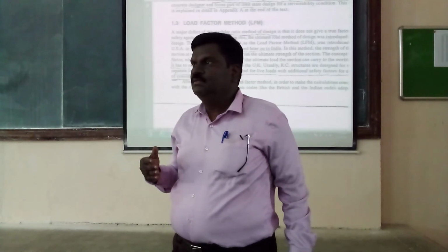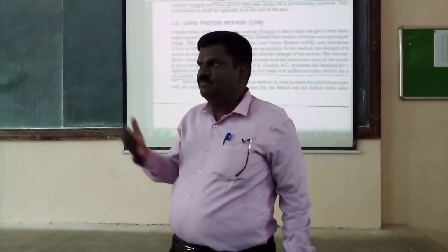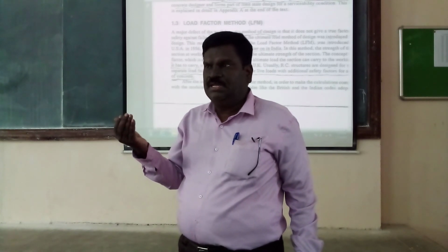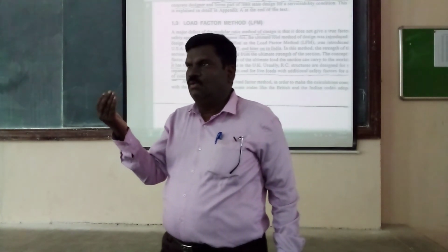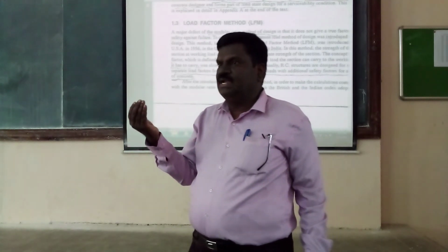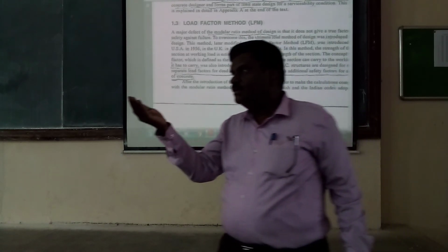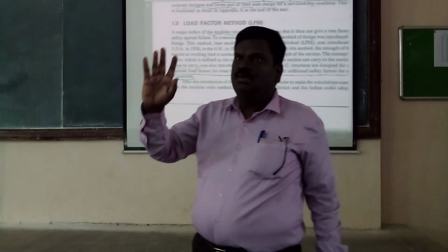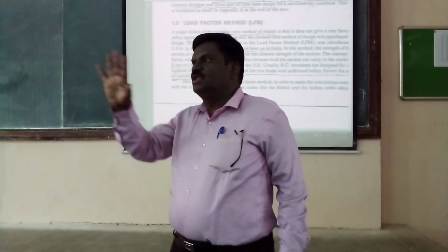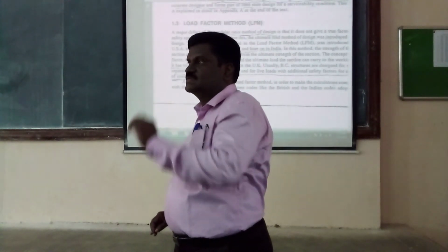Make it fast, 250 divided by 1.8. Say 130, or about 140. So 140 Newton per mm square is the working stress, the permissible stress.